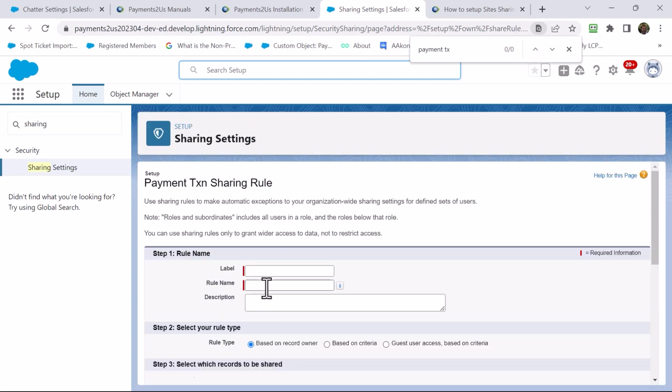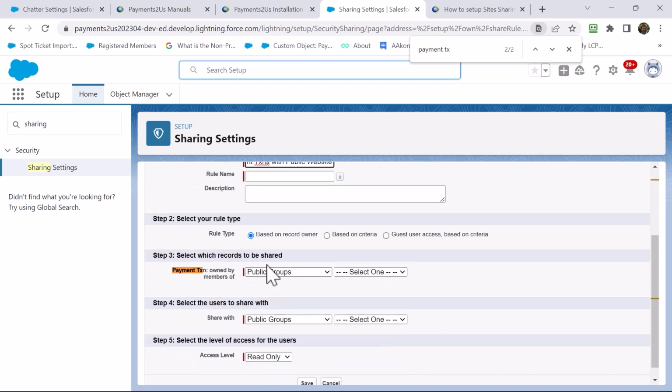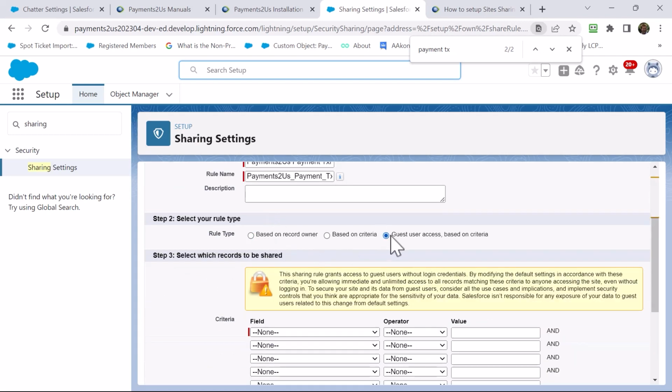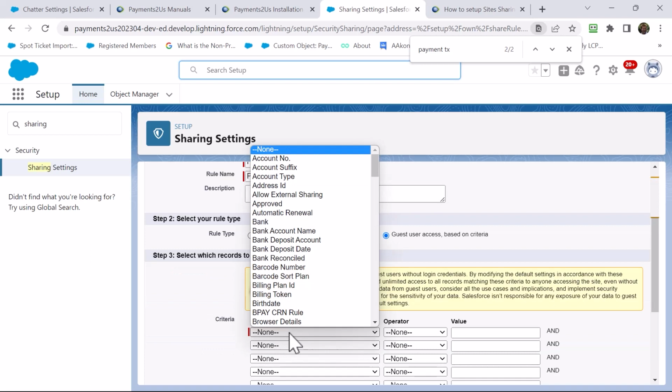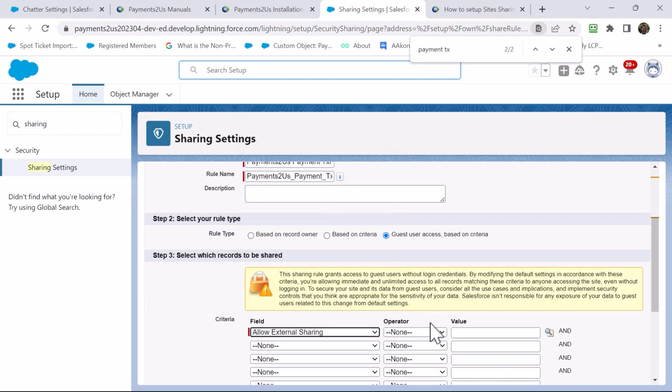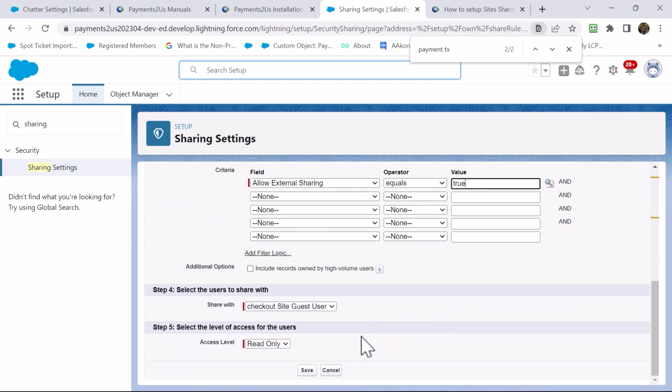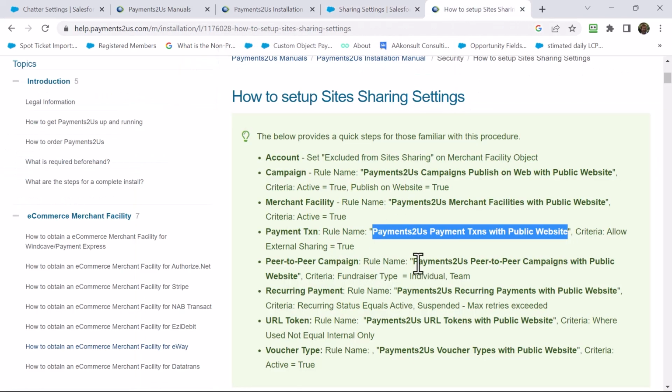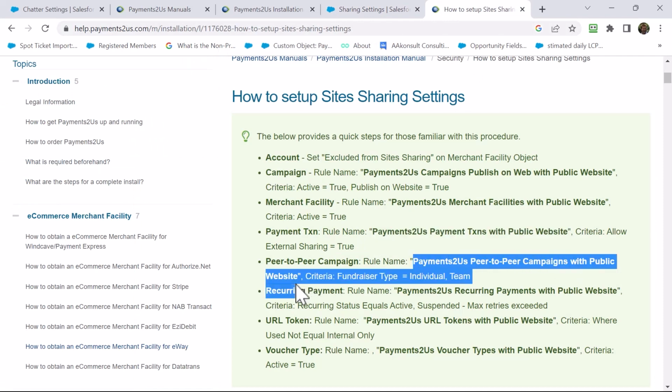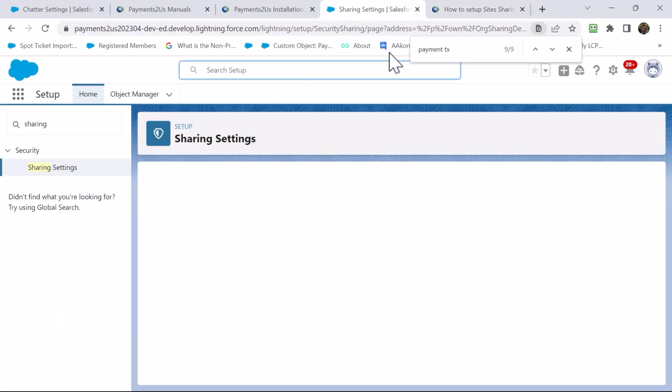Payment transactions, and this one here again, the site, and allow external sharing equals true. Save, OK. Peer-to-peer fundraising with public website.